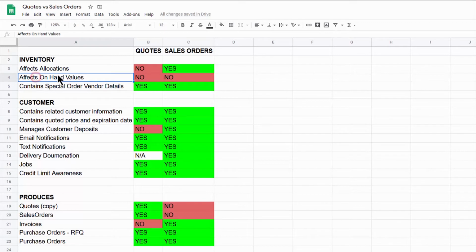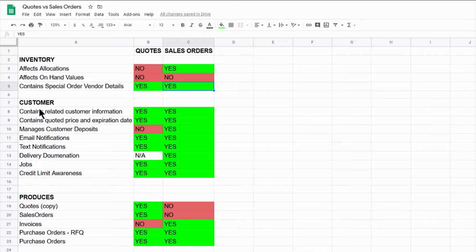The on-hand values are not affected until those items are invoiced out and actually leave the building, because then you no longer have those things on hand. Contain special order, vendor details, quotes and sales orders both do that.